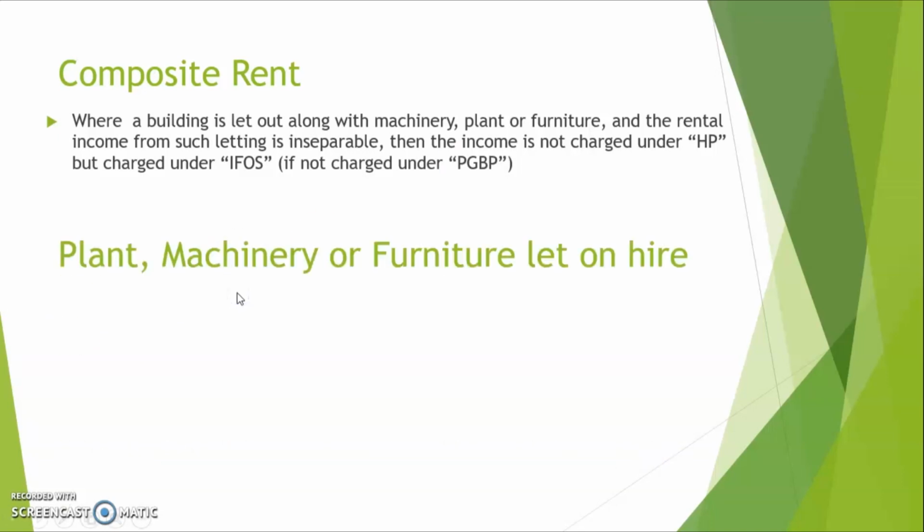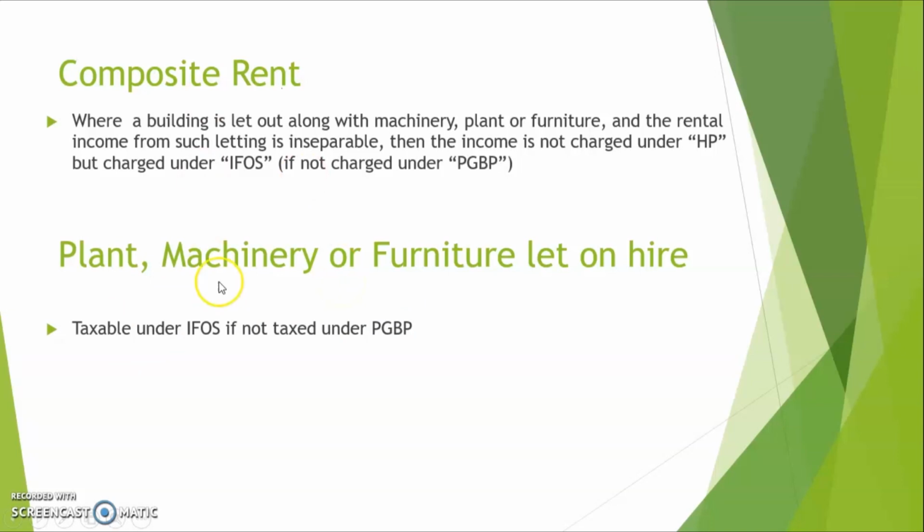Now the next topic that we have to learn here is another kind of rental income, and that is when we let out plant, machinery or furniture. So it's pretty clear, right? Just charge it as IFOS income if not charged under PGBP, just like we learned here. So if it's a business of the assessee, we charge it as PGBP. If not, we charge it as IFOS.